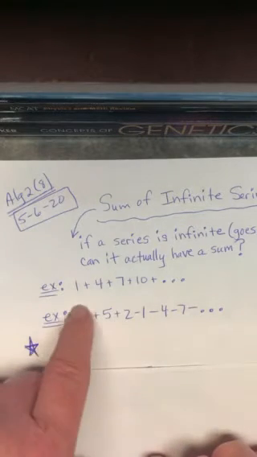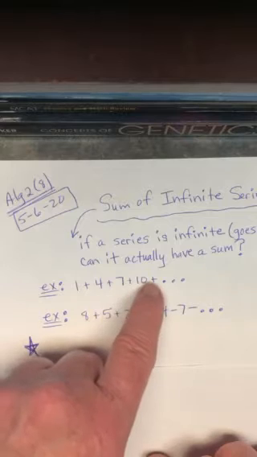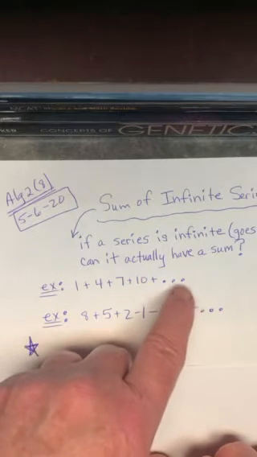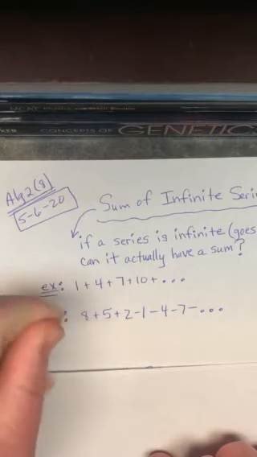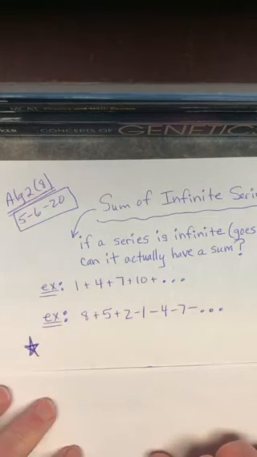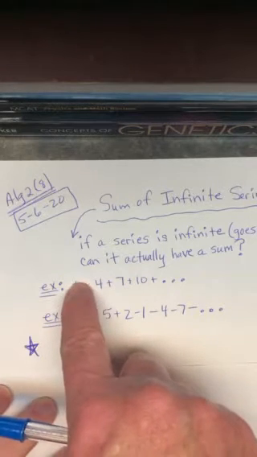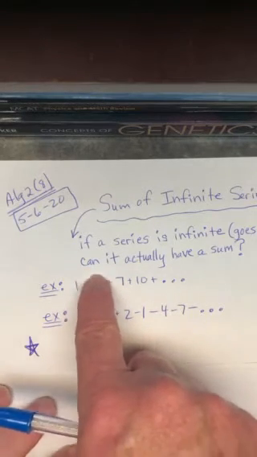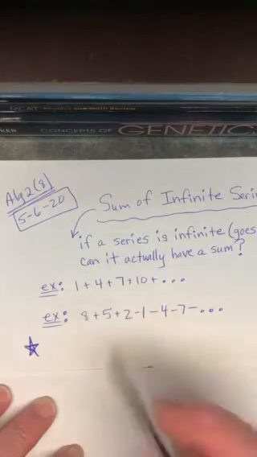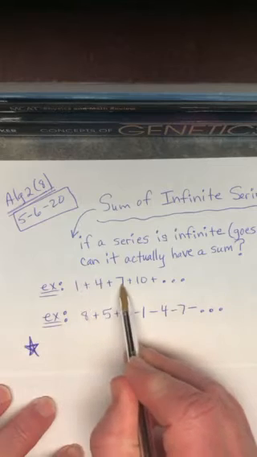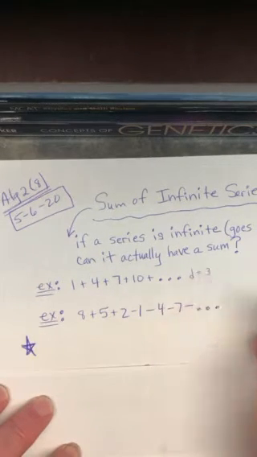So if I'm supposed to take 1 plus 4 plus 7 plus 10 plus, and then keep on going, by the way, that is what? An arithmetic series, right? You should be good at the terms arithmetic and geometric. Why is that arithmetic? Because I start with the number 1 and I add 3 to it to get 4. I add 3 to it to get 7. I add 3 to it to get 10. So this is an arithmetic series that goes on forever, whose common difference is 3.